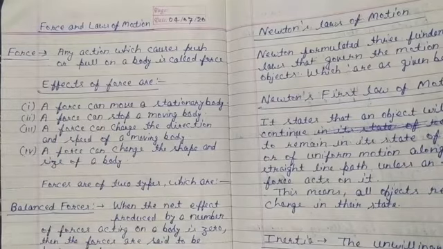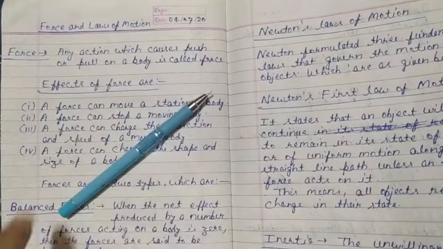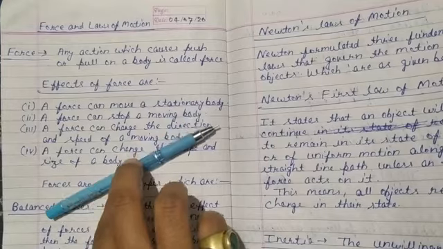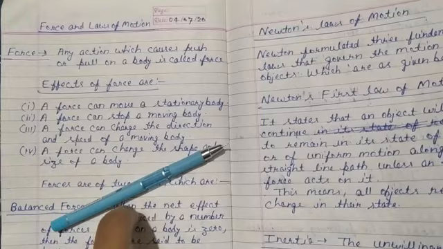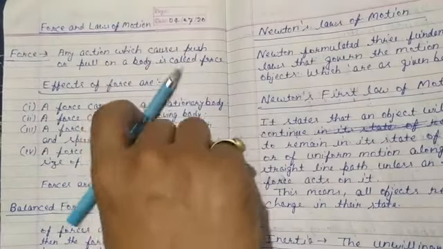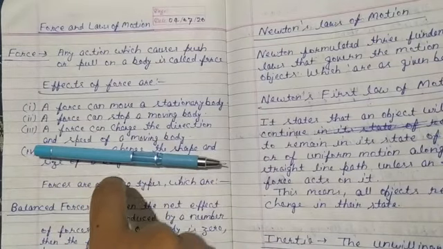First effect, a force can move a stationary object. If this is a stationary object, a pen, and we apply force on this pen, then because of the force, the pen can move.